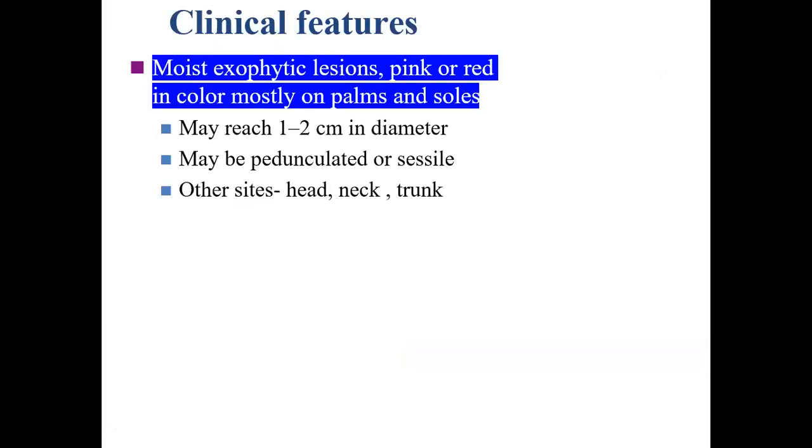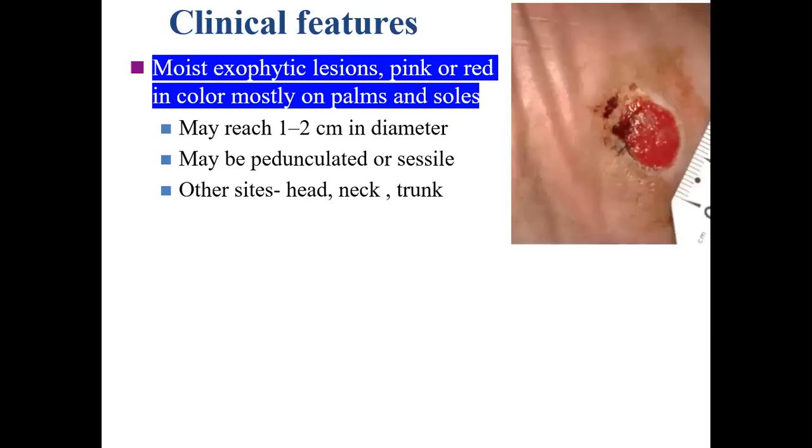Eccrine poroma presents as a moist exophytic lesion, pink or red in color, mostly on the palms and soles. It is relatively easy to diagnose clinically, although we have to confirm histopathologically. The diagnosis is generally comparatively easy, although there are certain differential diagnoses. This is the classical picture of eccrine poroma, a solitary eroded red plaque on the plantar surface.